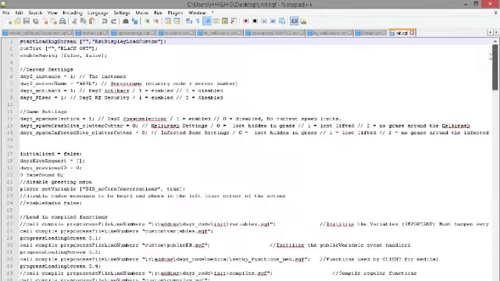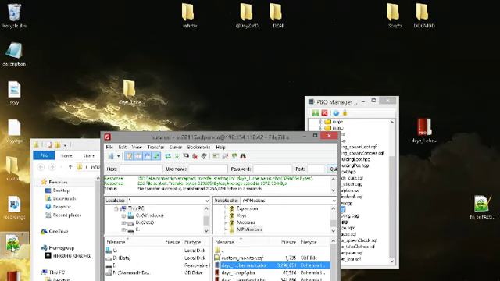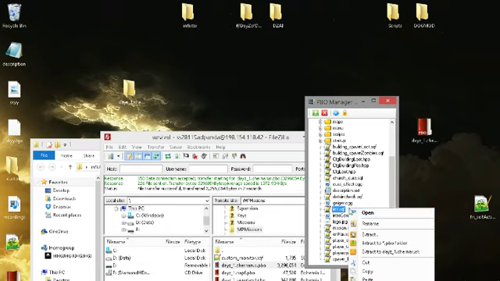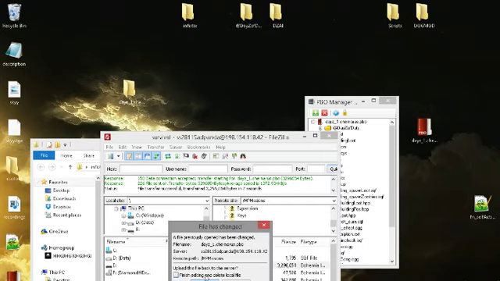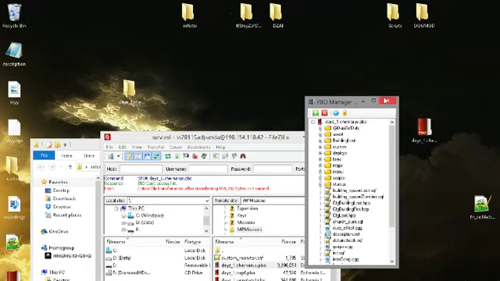And at the very top here, make sure this is set to 0, and also with this. And you're going to want to save that, copy, paste it back in. It'll ask you if you're finished editing. You say yes. My server's not off right now, so I can't really add it back in.